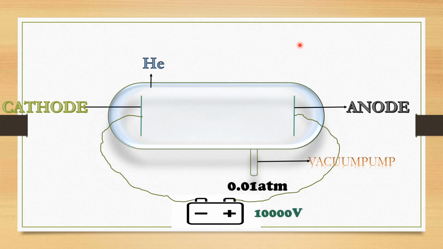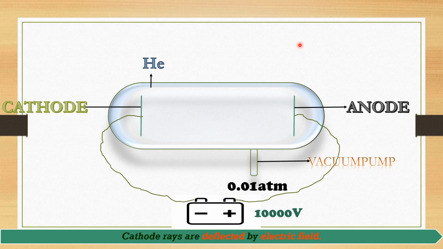Next property, what he says: cathode rays are deflected by an electric field. Deflection and attraction. Attraction means they are attracted towards something, and deflection means when we bring something, the rays are going to be deflected. When the cathode rays are subjected to an electric field, meaning when we keep them in between an electric field, they start to be deflected by the cathode and attracted towards the anode.